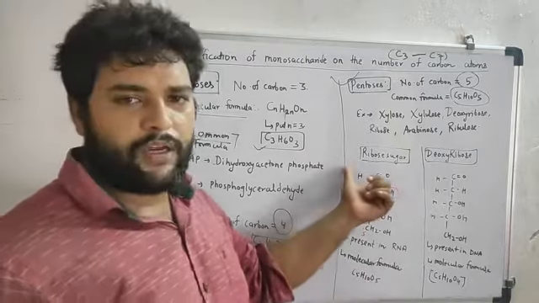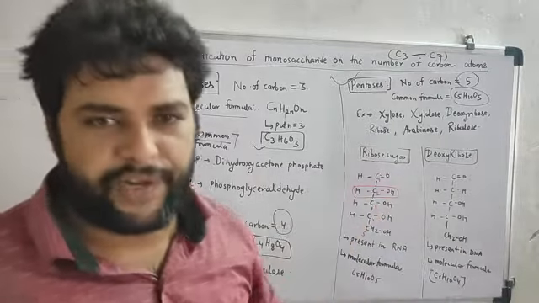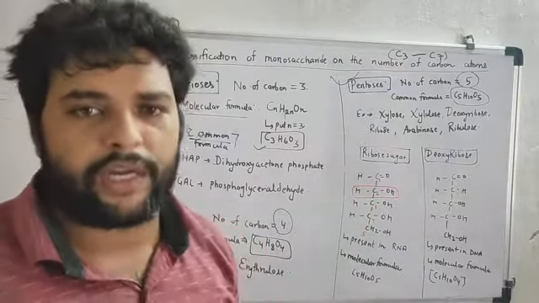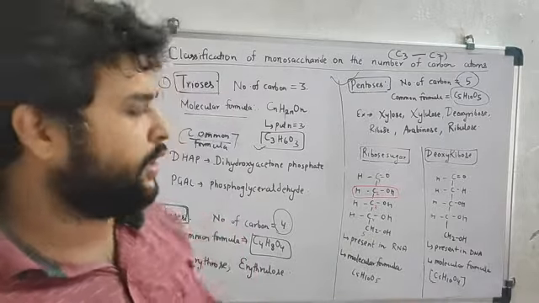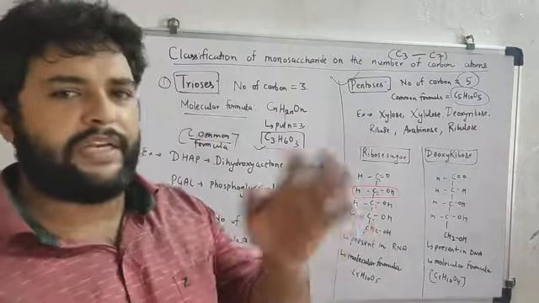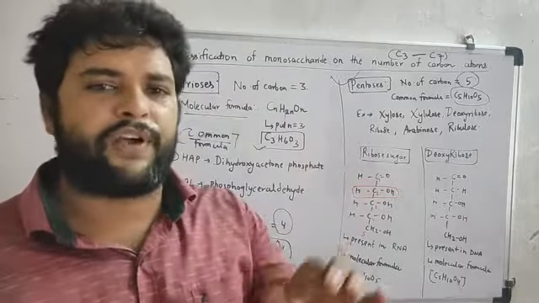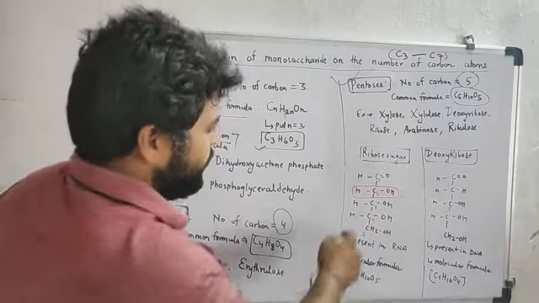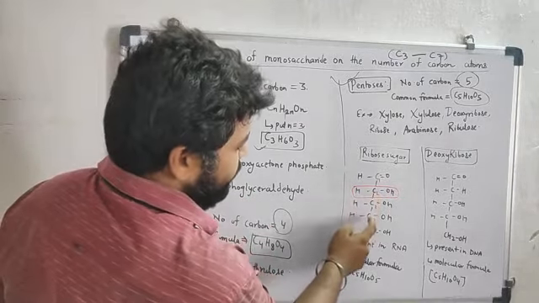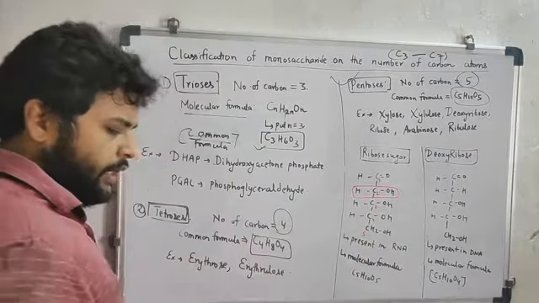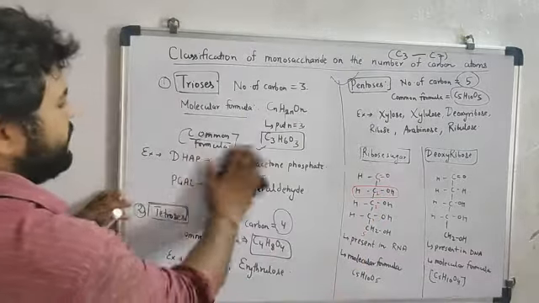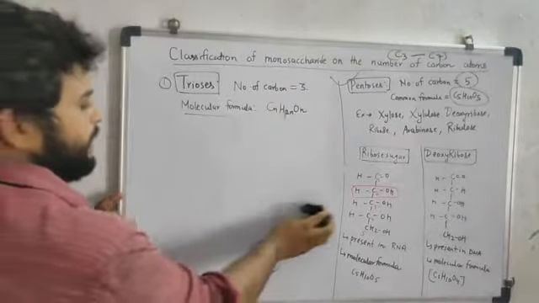Now the basic difference between ribose sugar and deoxyribose sugar. This is a pentose sugar, so the number of carbon is 5: 1, 2, 3, 4, 5. Let me explain how you could write ribose sugar.